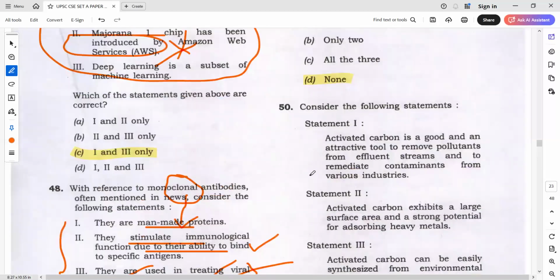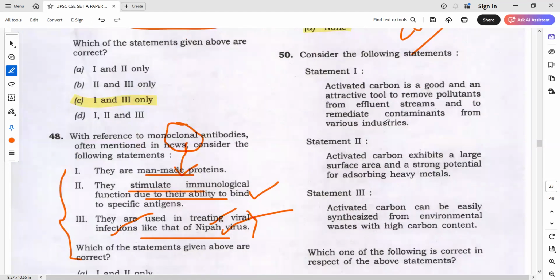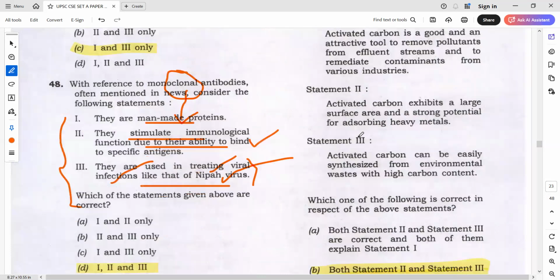Same question is there in the 2023 paper. What was that question? Do you remember the question related to coal? Coal plant. Yes, very good. All the questions are PYQs related only. If you know the answer of the PYQs properly, you could have easily marked some of the answers.